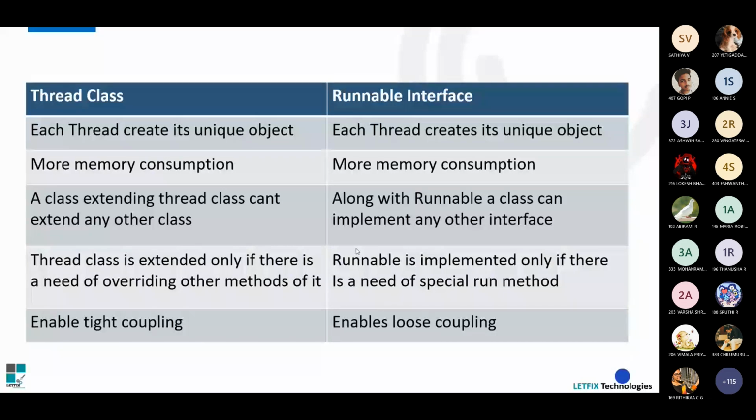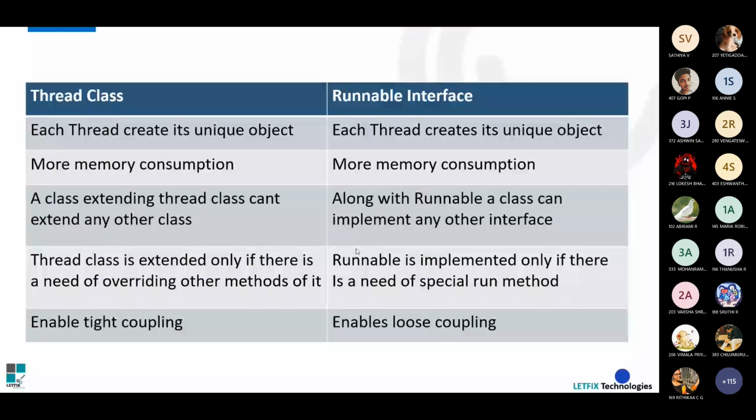So the path of execution is different. Of course, it consumes more memory because this is happening in a parallel way, right? More thread processes are happening. And as we have learned, a class extending the thread class cannot extend any other classes. We have seen a class CA, so we were not able to extend the thread class. Even if we have extended the thread class, we would not be able to extend some other classes.